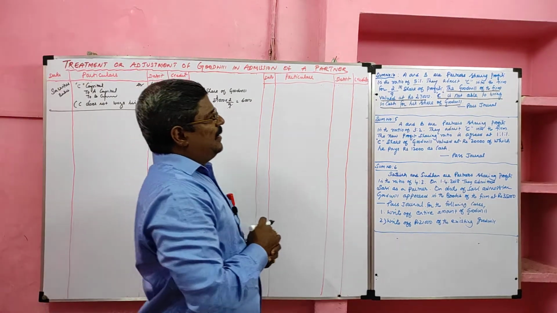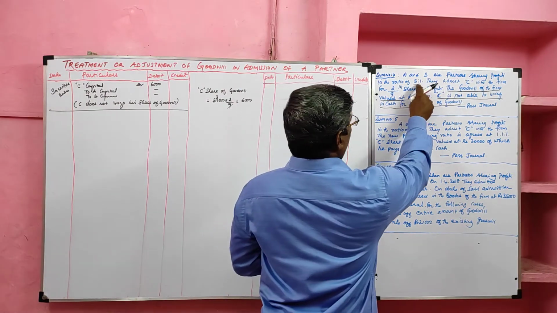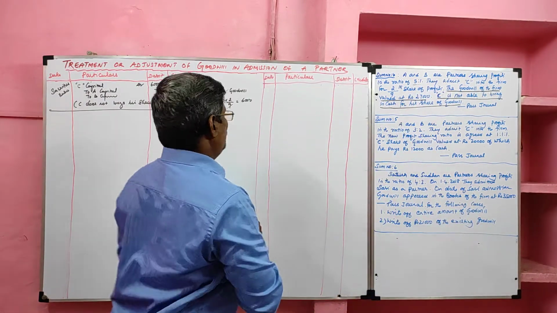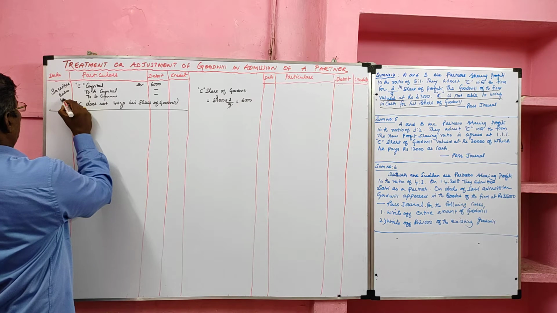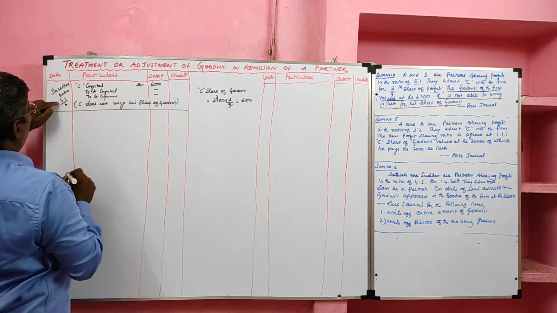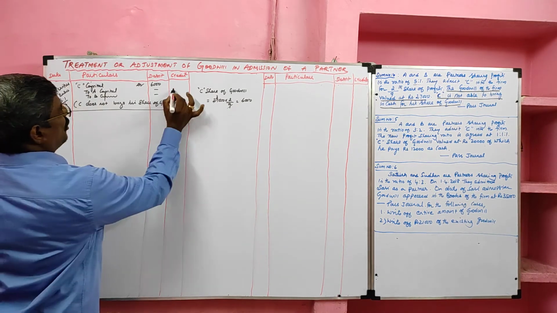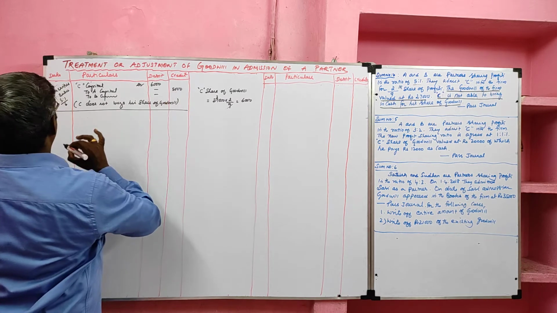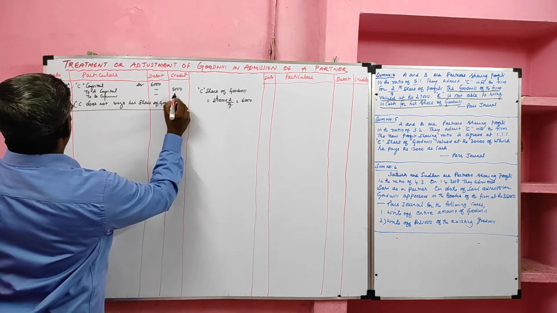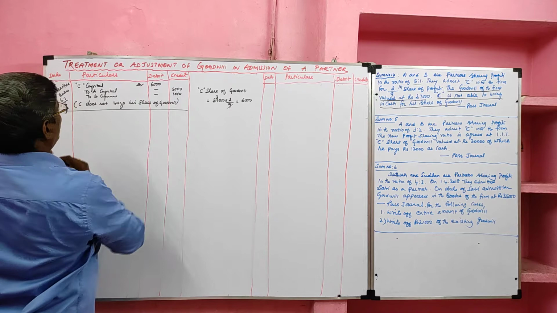Here, no sacrifice is given. We can use the old ratio as the sacrifice ratio. So our sacrifice ratio is 5:1, that is 5/6 and 1/6. So 5,000 goes to A's capital, and 1,000 rupees goes to B's capital.